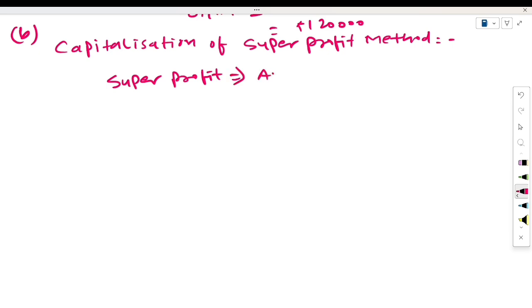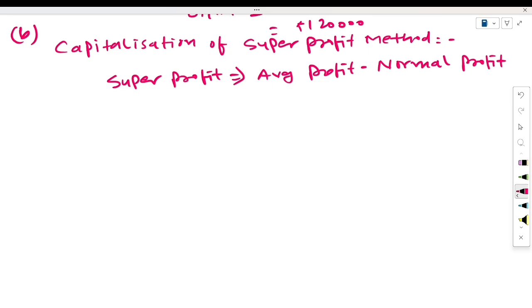Super profit is equal to average profit minus normal profit. We have already learned how to calculate the value of average profit and how to calculate the value of normal profit.